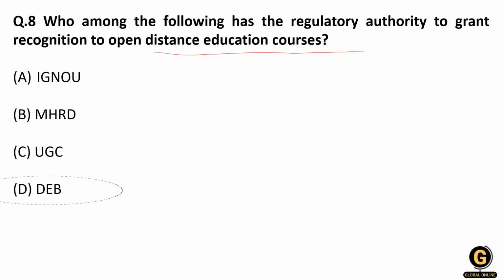Who among the following is a regulatory authority to grant the recognition for distance education courses? The distance education courses were recognized by the Distance Education Bureau, named so in 2012, and earlier it was called Distance Education Council. The UGC, University Grants Commission, looks after the coordination between the different universities across India. MHRD is the Ministry of Human Resource Development, and IGNOU is Indira Gandhi National Open University, based in Delhi. So the correct answer, the regulatory authority to grant recognition for distance learning courses, is the Distance Education Bureau.